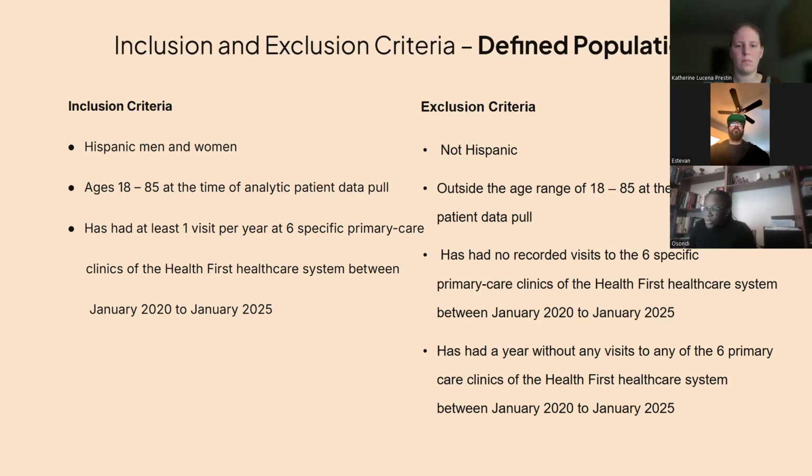Exclusion criteria include not Hispanic, outside the age range of 18 to 85 at the time of the analytic patient data pull, has had no recorded visits to the 6 specific primary care clinics of the Health First healthcare system between January of 2020 and January of 2025, and has had a year without any visits to any of the 6 primary care clinics of the Health First healthcare system between January 2020 and 2025.